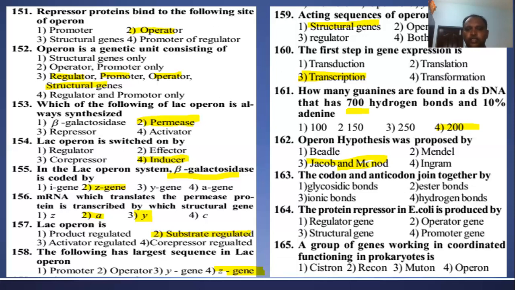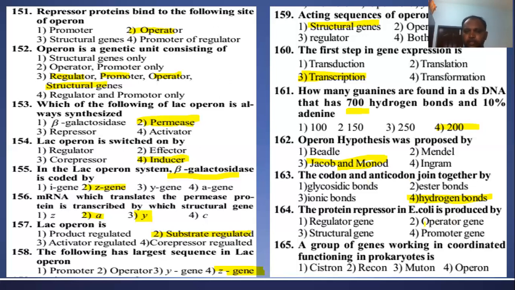Next question: the codon and anticodon are joined together by which bond? During the translation process, the anticodon part of tRNA interacts with the codon part of the mRNA. Which bond is responsible for joining them? Hydrogen bonding, complementary bases only. One nucleotide joins with another nucleotide by hydrogen bonding, right?